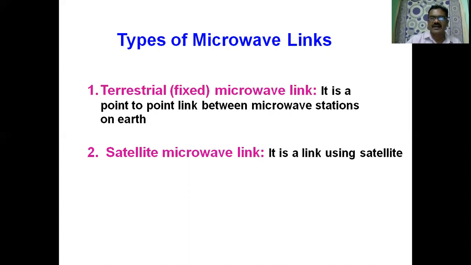We can lift a satellite to a height of 36,000 kilometers. There the satellite is geostationary. The signal is transmitted from the transmitting Earth station toward the satellite, which covers a distance of 36,000 kilometers. That is a synchronous satellite. The satellite receives the signal, amplifies it, down converts it, and then retransmits it toward the receiving Earth station. We will discuss in detail each and every type of microwave link.